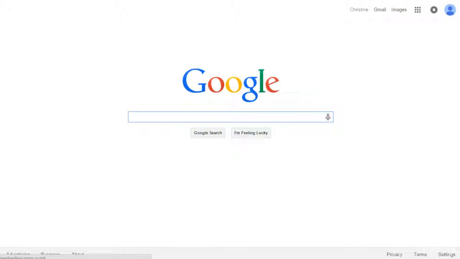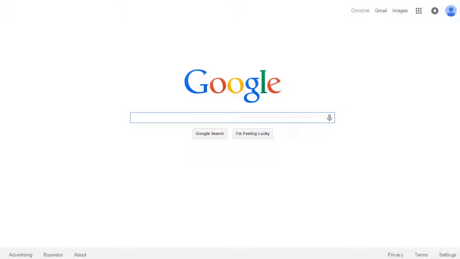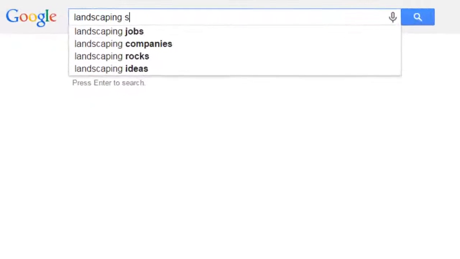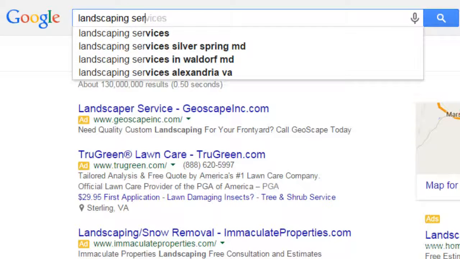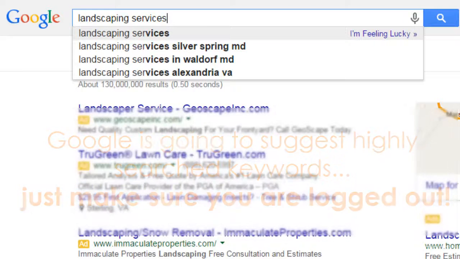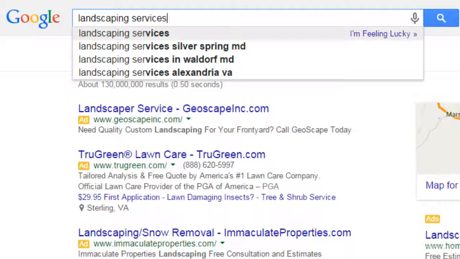So the first thing that we're going to do is we're going to turn to Google. So let's go with landscaping services. When I type in landscaping services, you'll notice that it starts generating automatically some suggested keywords for me to enter. So you'll notice here, since this is service-based, this is often going to be targeted towards a specific location. So it starts generating some popular areas.